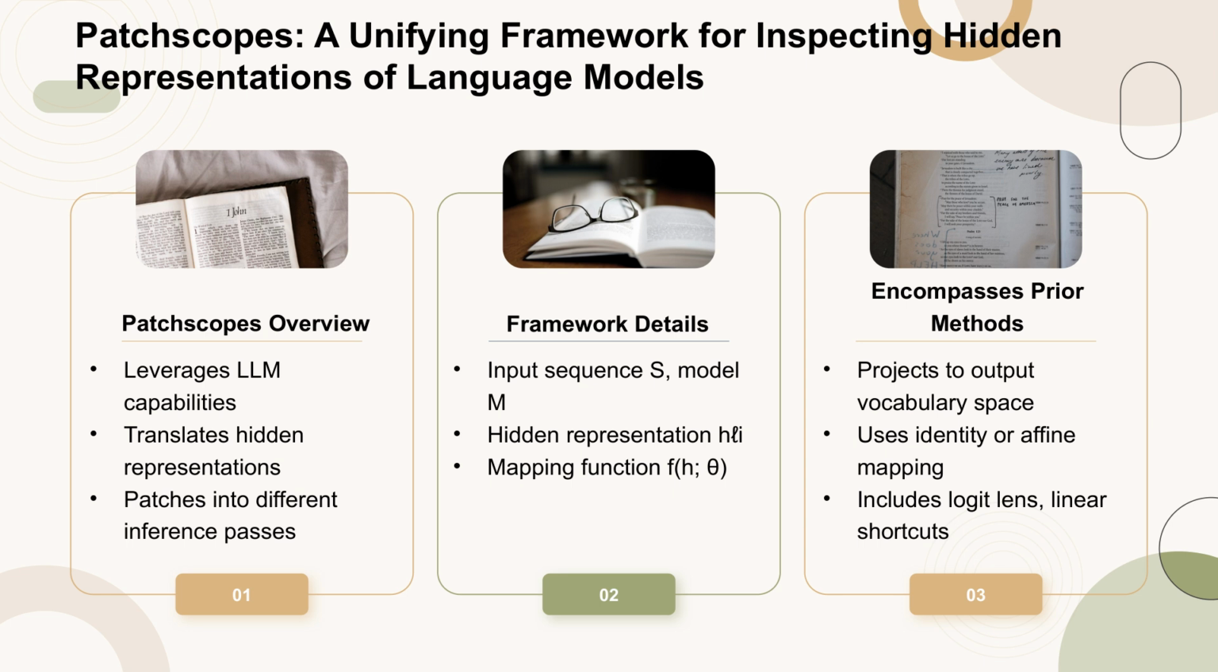The framework is defined by a quintuplet that includes a target prompt, a target position, a mapping function, a target model, and a target layer. This approach encompasses various prior interpretability methods, such as logit lens and linear shortcuts, which project hidden representations to the output vocabulary space using simple mapping functions. Patchscopes not only unifies these methods but also introduces new capabilities by allowing for more complex and varied patching configurations.